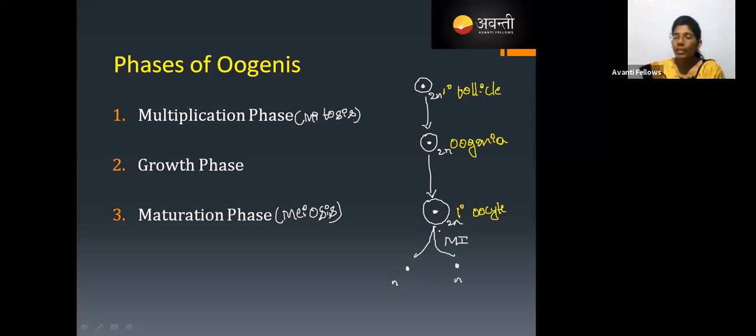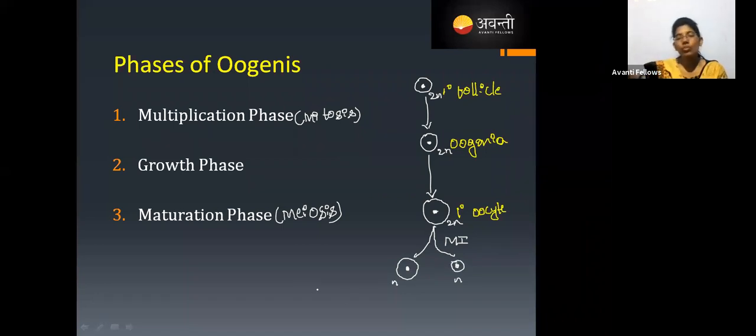But the cytoplasm, do you know the cell division? First, the nucleus is going to divide. After that, the cytoplasm is going to divide: karyokinesis and then cytokinesis. Do you remember? So here karyokinesis is done already. What about the cytokinesis? Out of these 2 cells, one cell is going to get more cytoplasm, whereas the other cell is going to get very little cytoplasm.